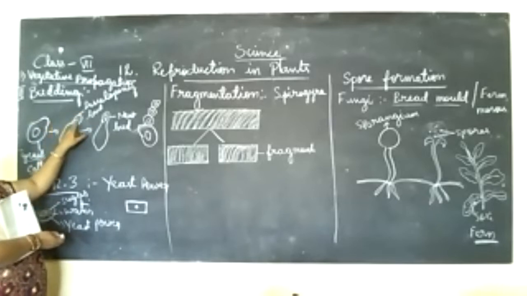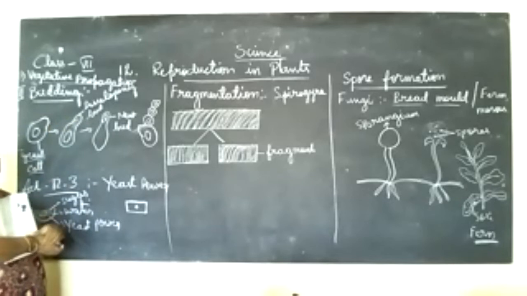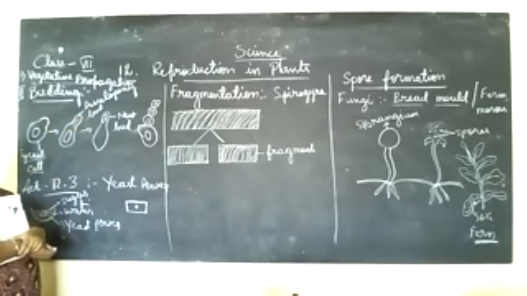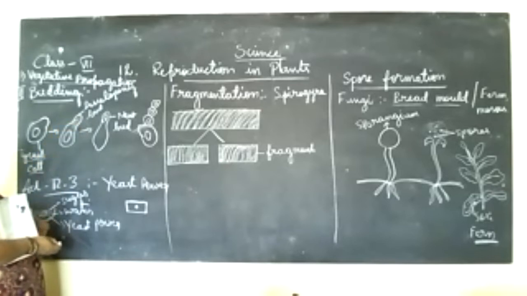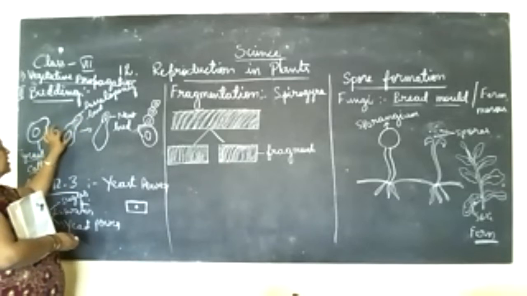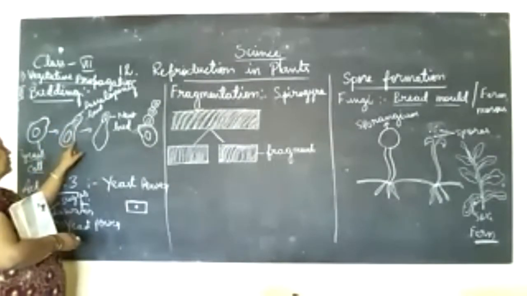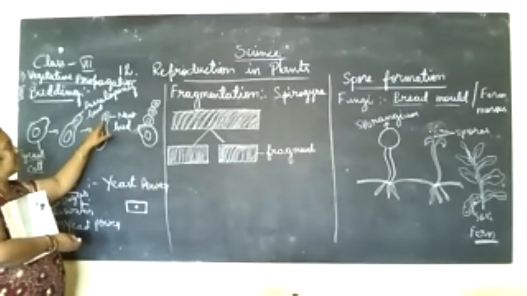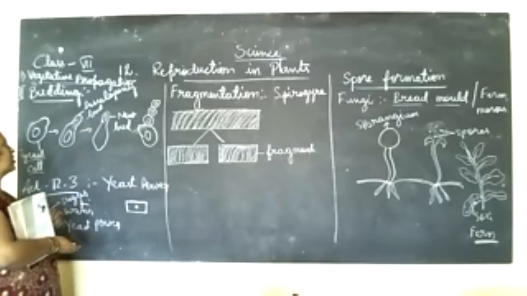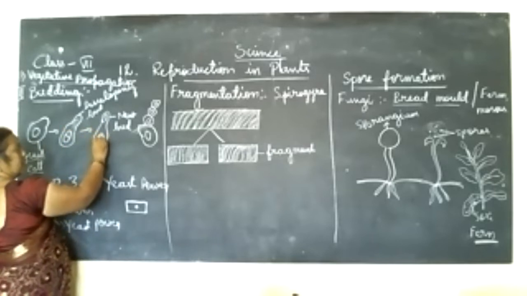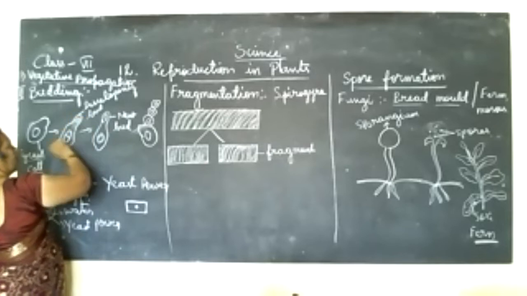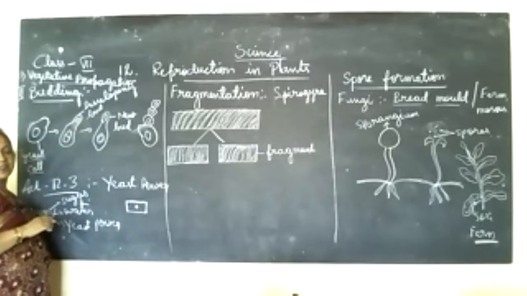Some of the parent body is coming out a little bit. So, the developing bud we have written here. Like that it comes out. Then this nucleus part will be divided and move to this new cell. Half of it will divide here, so here also half the nucleus will be there. The remaining part will go to the new bud.